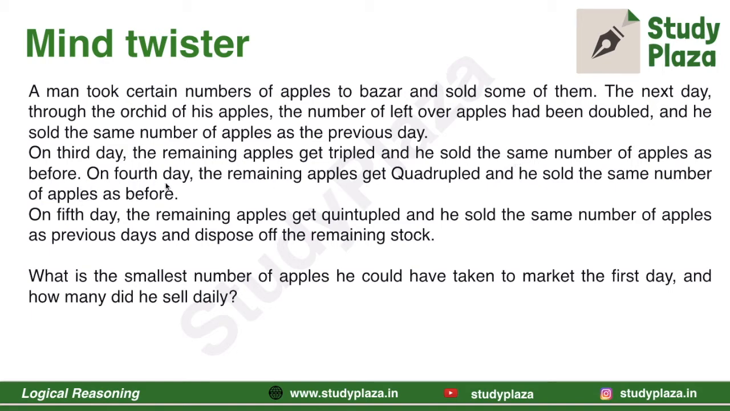Similarly, on the fourth day, the remaining apples get quadrupled and he sold the same number of apples as before. And on the last day, that is the fifth day, the remaining apples get quintupled and he sold the same number of apples as the previous day and disposed of the remaining stock. What is the smallest number of apples he could have taken to market the first day, and how many apples did he sell daily? Let us start with the answer.